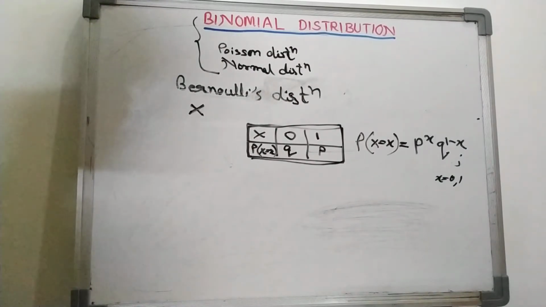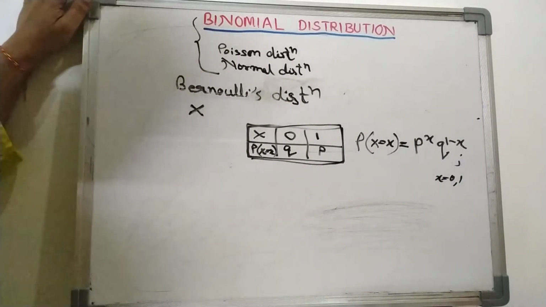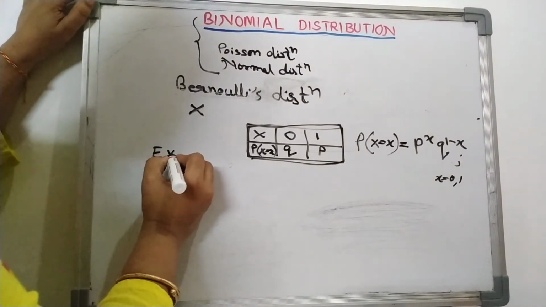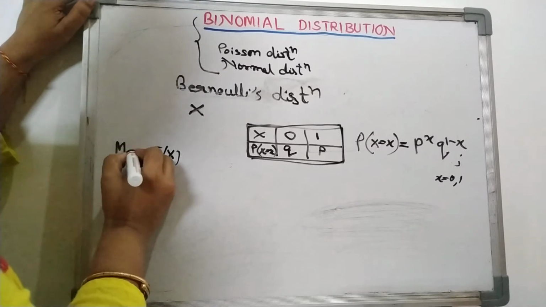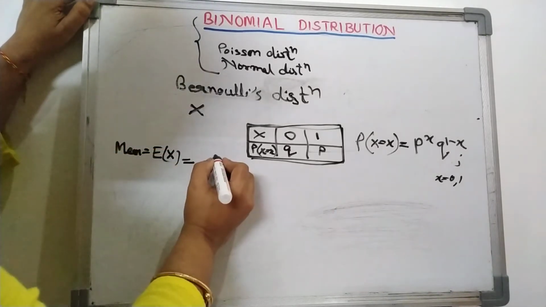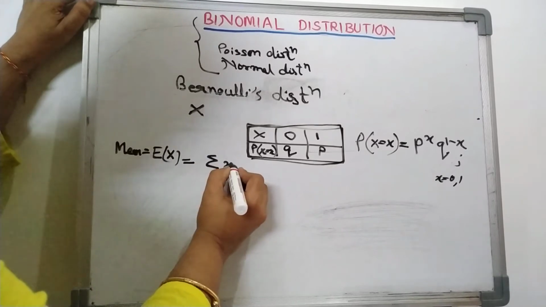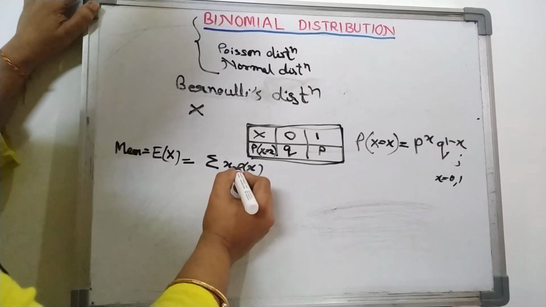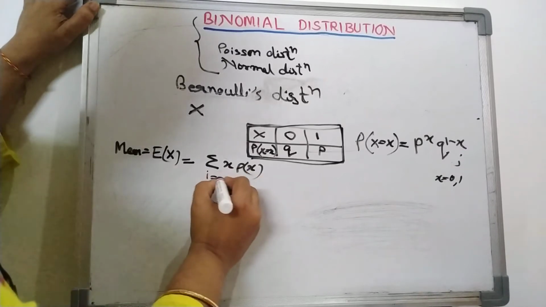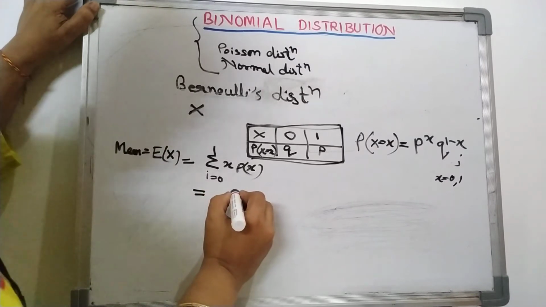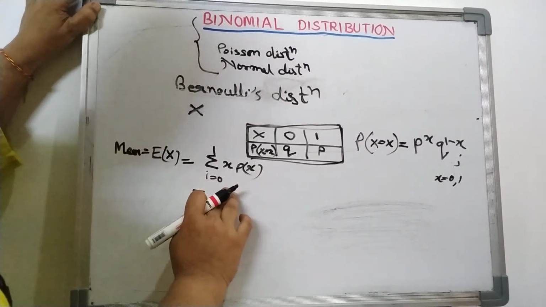That means the constants of the Bernoulli distribution. As we know, the constant is written in this way, that means the mean. Mean is equal to E(x), which is equal to the summation of x P(x), where i goes from 0 to 1. So it will be equal to the summation of... okay, let's put the values now.